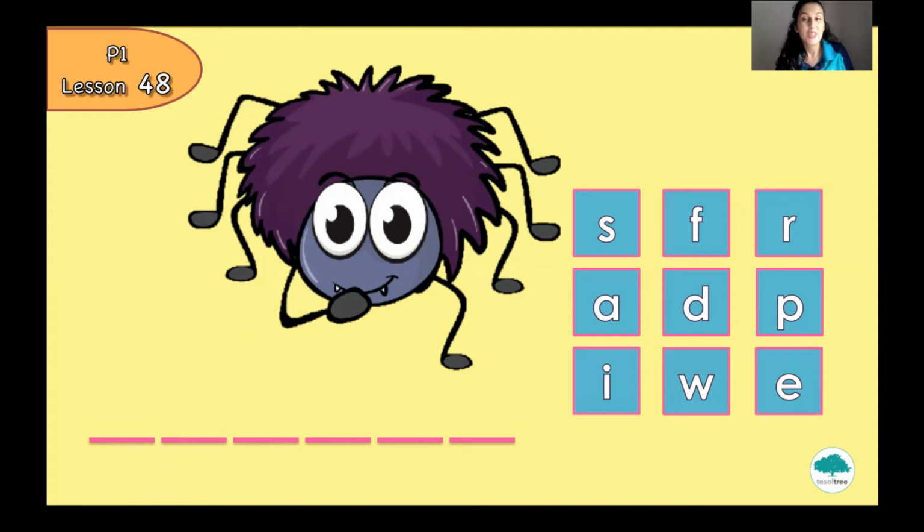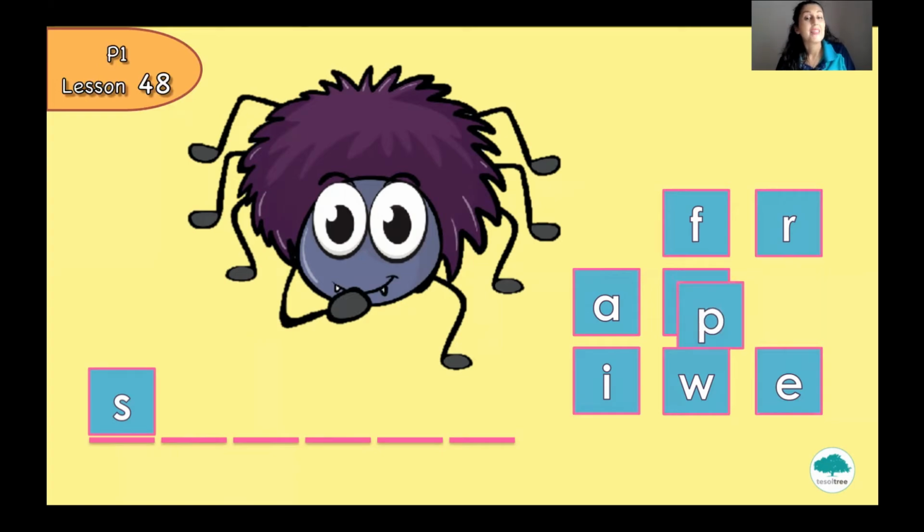Very good. So the beginning letter will be letter S. Excellent. Letter S. Then we have to find the next letter of spider. Can you guess? Letter P. Very good. Letter P is the second letter of this word. The next one, spider. Do you remember how to spell?